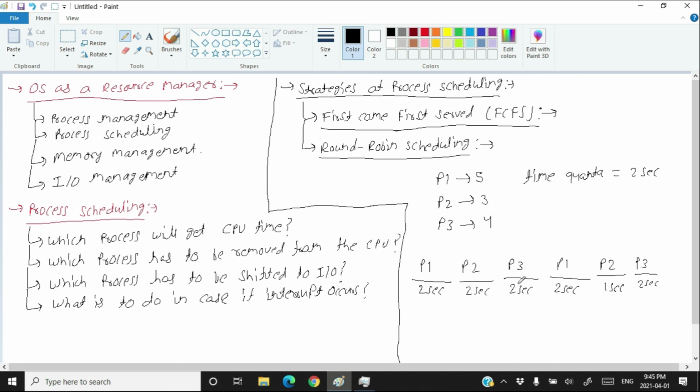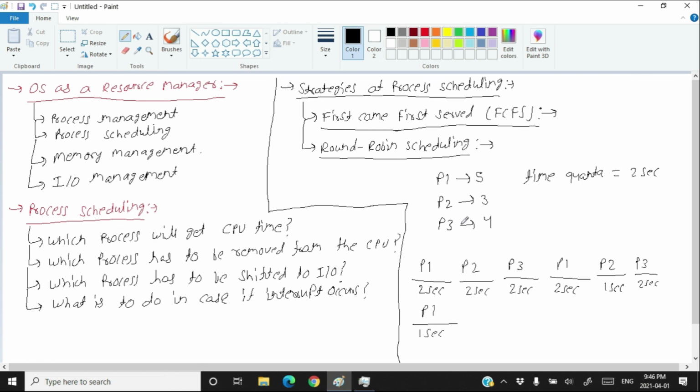4 minus 2 is equal to 2 seconds. Who still needs CPU time? That is the process P1. The process P1 still needs 1 second of CPU time. Okay, so the process P1 will again go to the CPU and stay there for 1 second. So this is called round robin scheduling.